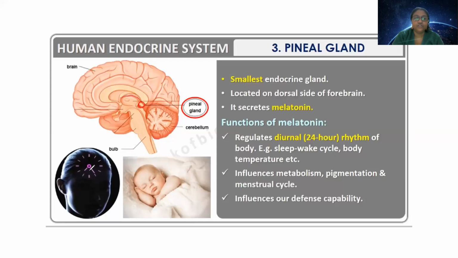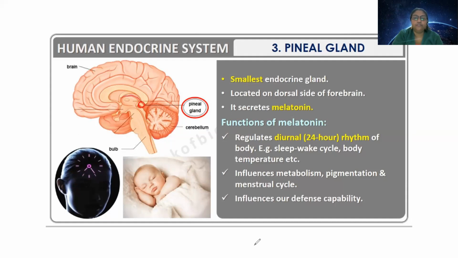It is located just here, the position where we are supposed to have a third eye. It is the smallest endocrine gland, located on the dorsal side, the front part of the forebrain, below the corpus callosum. So how does it work?